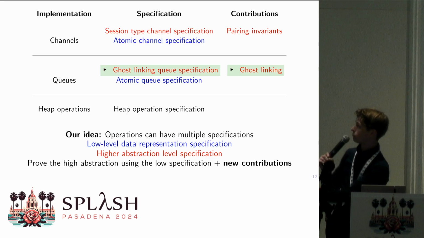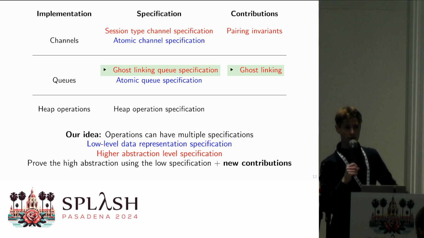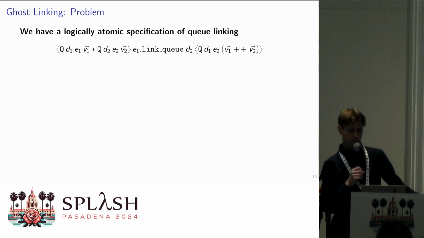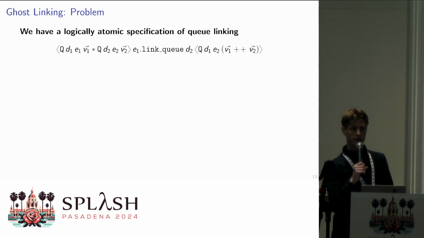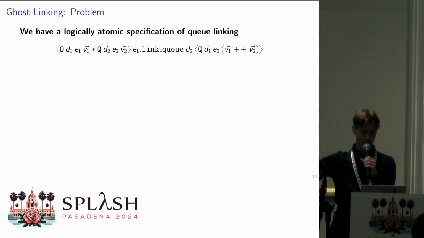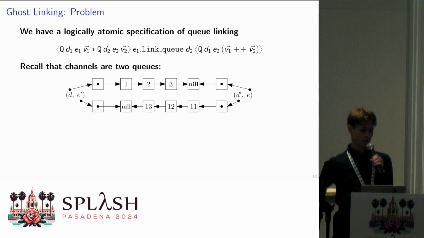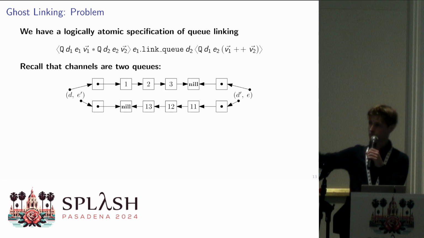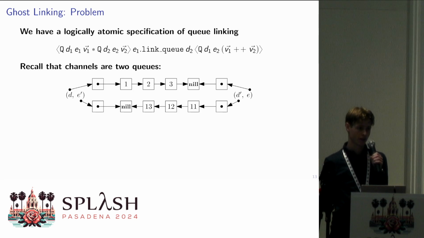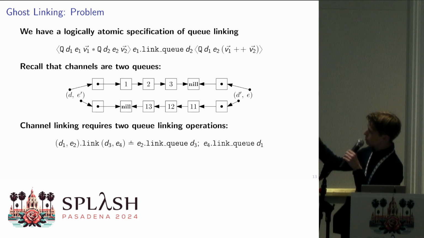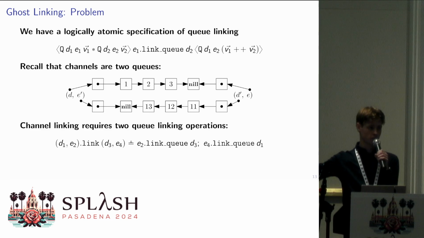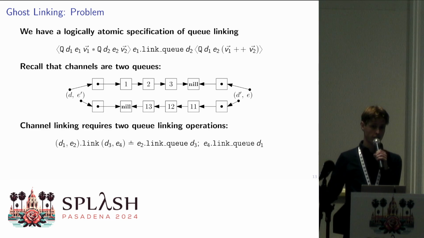In this talk, we're going to briefly focus on how the ghost linking works and why we need it. So consider we had this logically atomic triple for the linking, and the thing with logically atomic triples is that we said at a single instance in time, we're changing these two queues and merging them into a single queue. But recall, our channels are actually just two queues, one in one direction and one in the other direction. That means if we're linking our channels, we're just doing two queue linking operations, one for one pair of queues in one direction and one for the other pair of queues in the other direction.